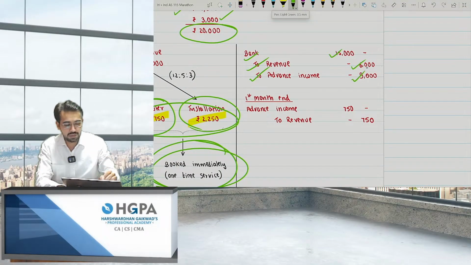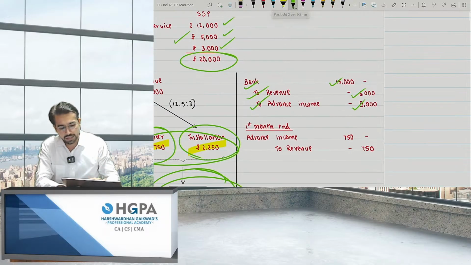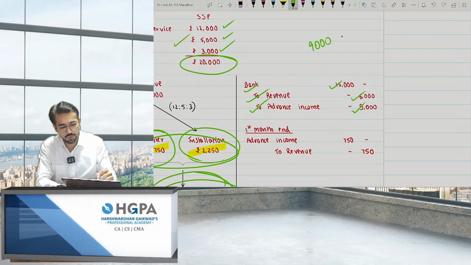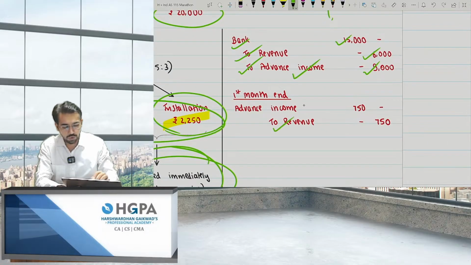Now after 1 month, can I say you have already provided 1 month of service? So 9,000 was for 12 months, right? So for 1 month, how much? It comes to 750. 750 you will book every month, right? So what will you do? It will be advance income to revenue each and every month.